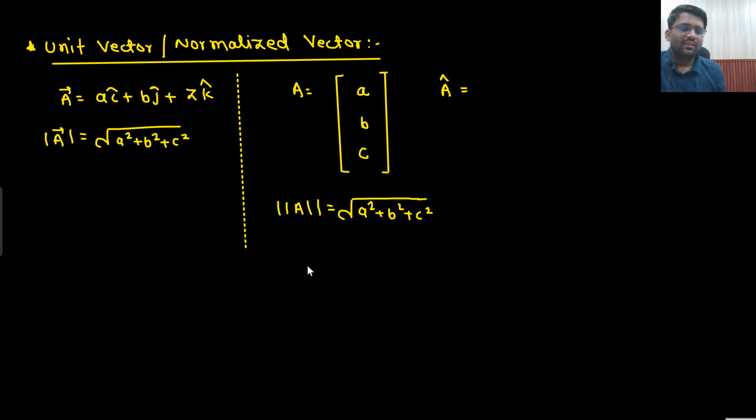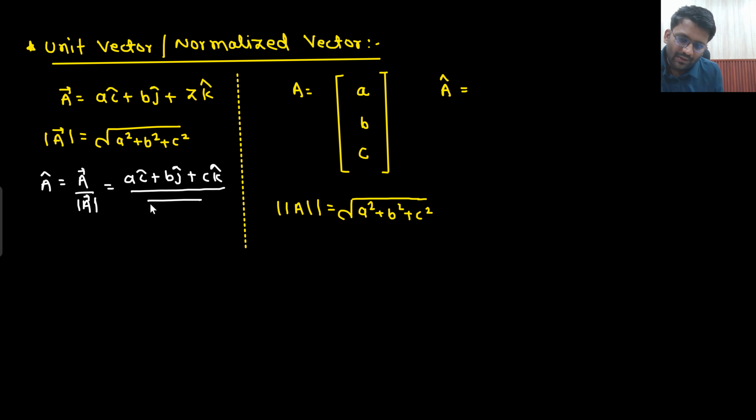What do you mean by unit vector? So this is our vector A and this is the length of the vector. Unit vector is simply the vector divided by its length. That means ai cap plus bj cap plus ck cap will be divided by under root a square plus b square plus c square. Let's call this d. I am calling the length of vector A as d. So what I will be getting? a by d i cap, b by d j cap, c by d k cap.